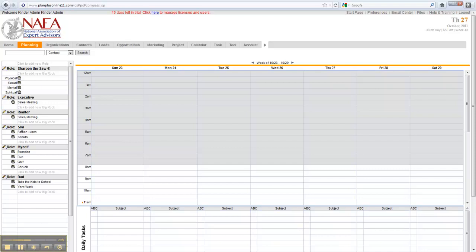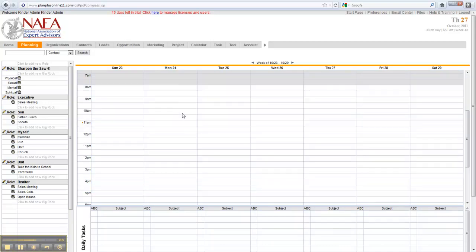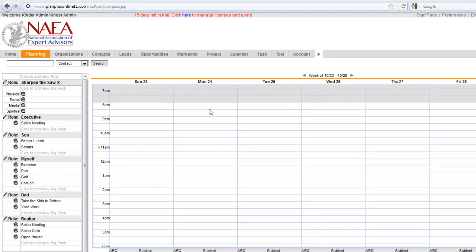So now that you've got those activities and these roles in your module here, as a realtor, you maybe have sales calls. You can also probably have open houses. So you would list these activities regarding your role as a realtor. Now what's nice about this is that you can now take these roles and you can drag them to your calendar. So I like to exercise in the morning. I'll exercise Monday morning at 8 a.m.